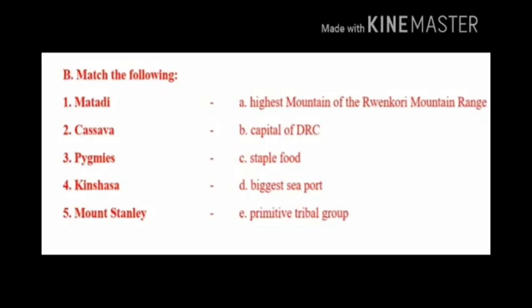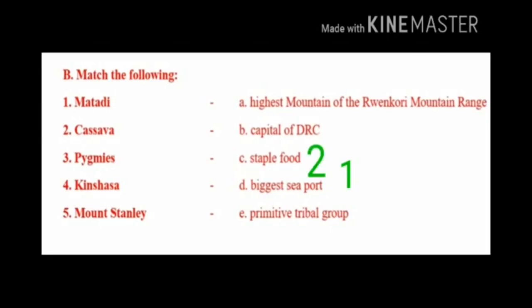Option B, capital of DRC. C, staple food. D, biggest seaport. E, primitive tribal group. First question, Matadi. The answer is option D, biggest seaport. Matadi, biggest seaport.